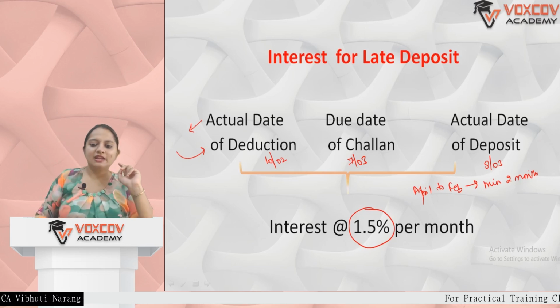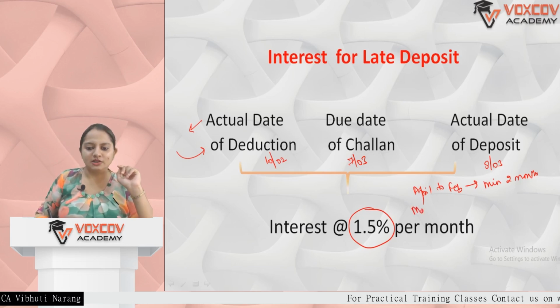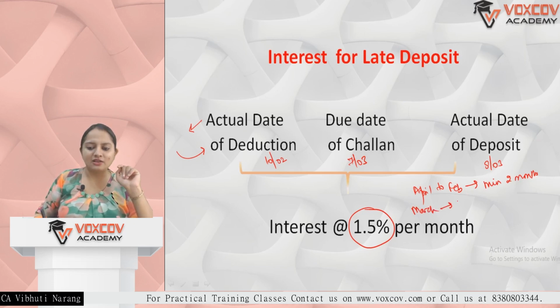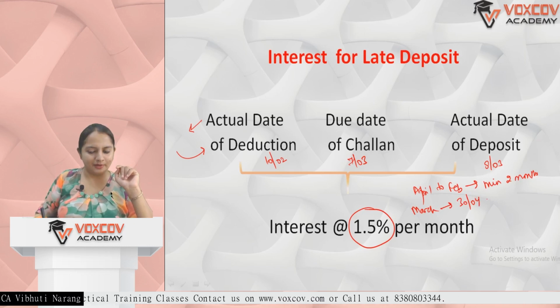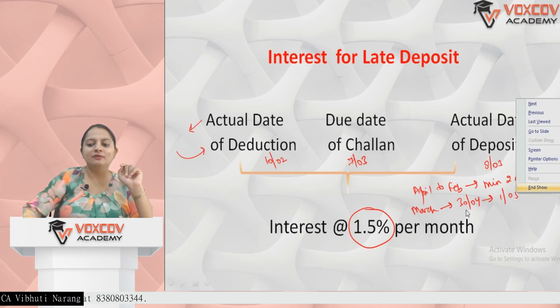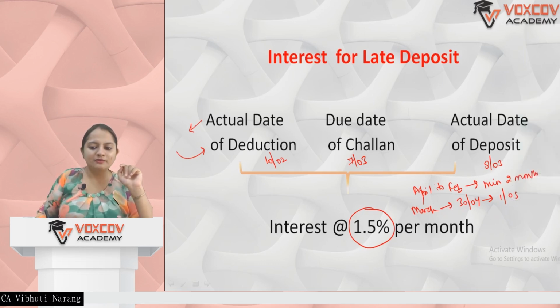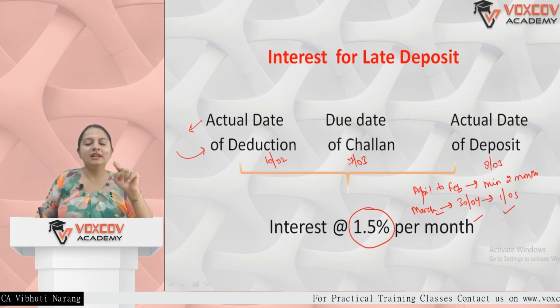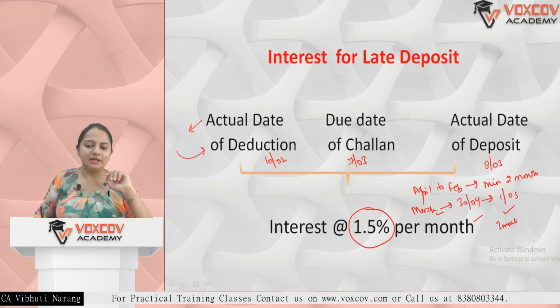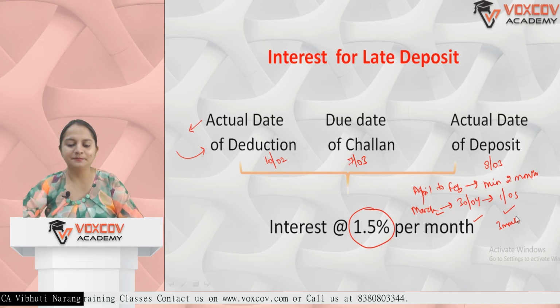So 2 months. If I talk about the month of March, for interest for late deposit, the due date is 30th of April. So even if you are delaying for 1 day, the interest will be applicable for 3 months. How? One for March, second April, third May. So for the month of March, for any late deposit, the interest will be applicable for a minimum of 3 months. So you have to keep this in mind.